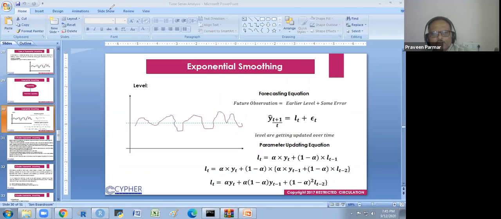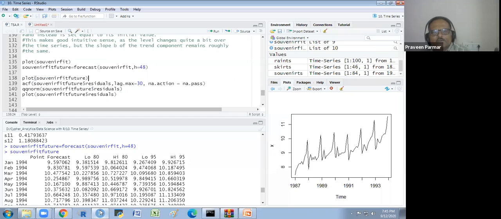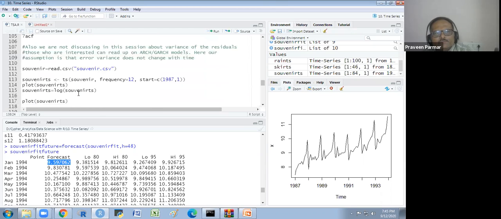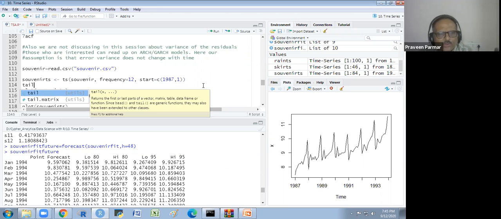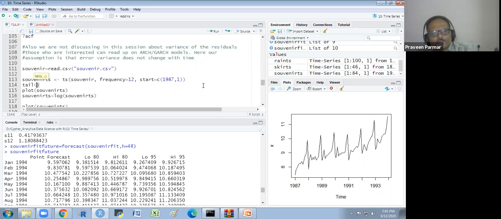So we again come to our data set. Everybody knows that now we have got this, and if we convert this through e to the power, 2.71 to the power this, we get the value. But I would like to show you the tail of this, before the log.